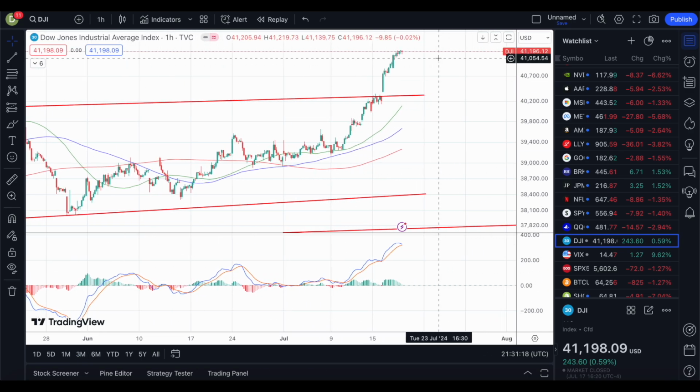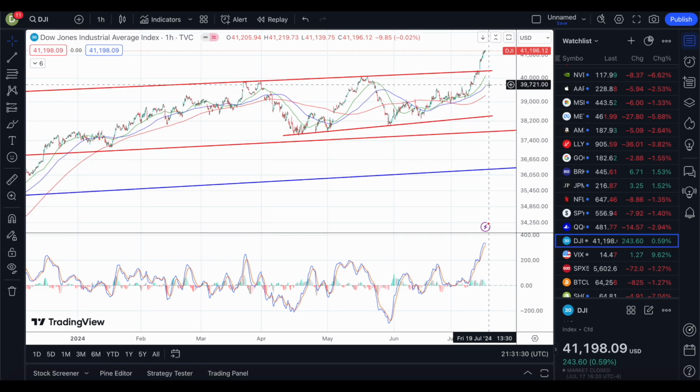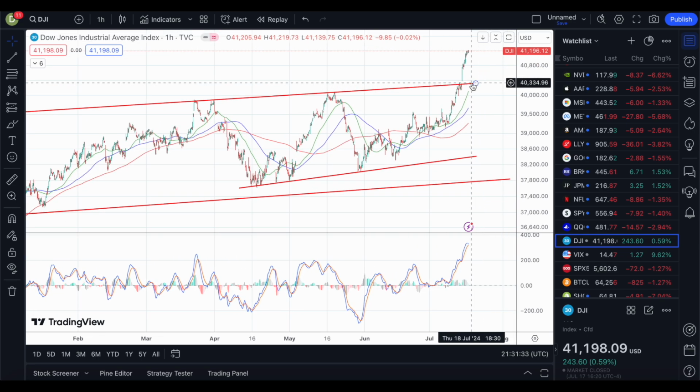Now, if it dips down, we could come down to 41,063 points, give or take, and within the zone about 40,850 or 40,730, give or take. But there is a chance, I personally don't think it's going to drop down this low, but if the markets tend to drop a lot, for example, S&P and Nasdaq, it could be enough to potentially have the Dow Jones come down too at one point.